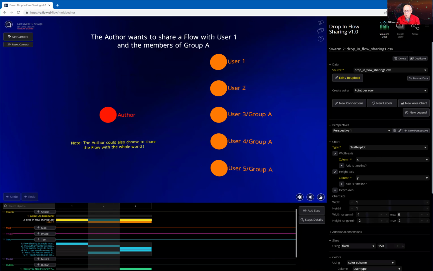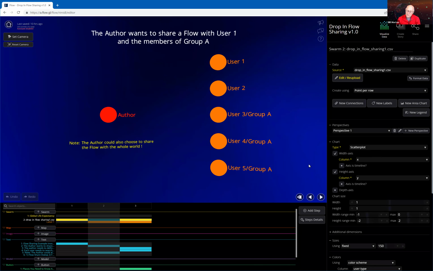Now what I'm going to do is look at an author here, okay? And this author wants to share a flow with this user here, user 1, and with all the members of group A. And let's say there's 3 users in that group. So this is what the author of this flow wants to do. By the way, the author could also choose to share his flow with the whole world if he wanted to.